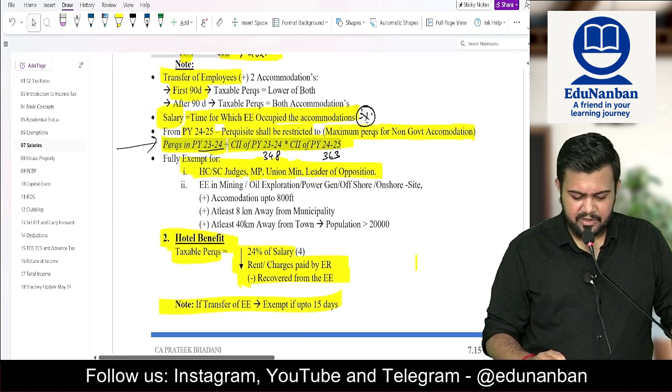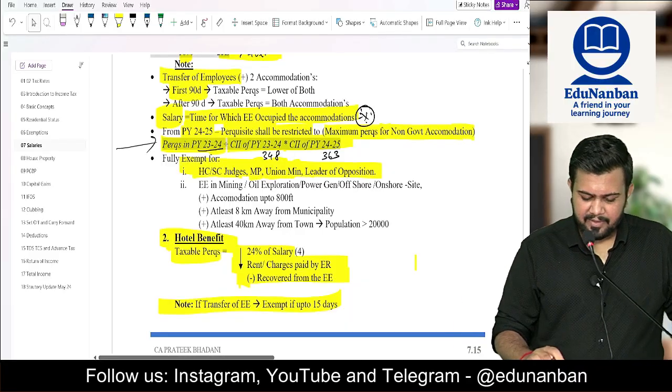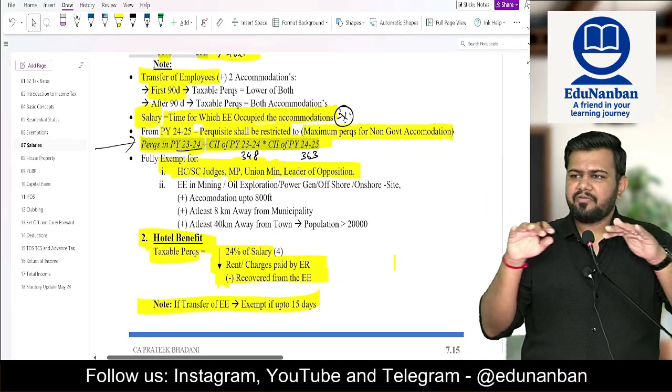So the maximum limit, you should not exceed it. Okay? After doing all this calculation, compare it with the maximum.